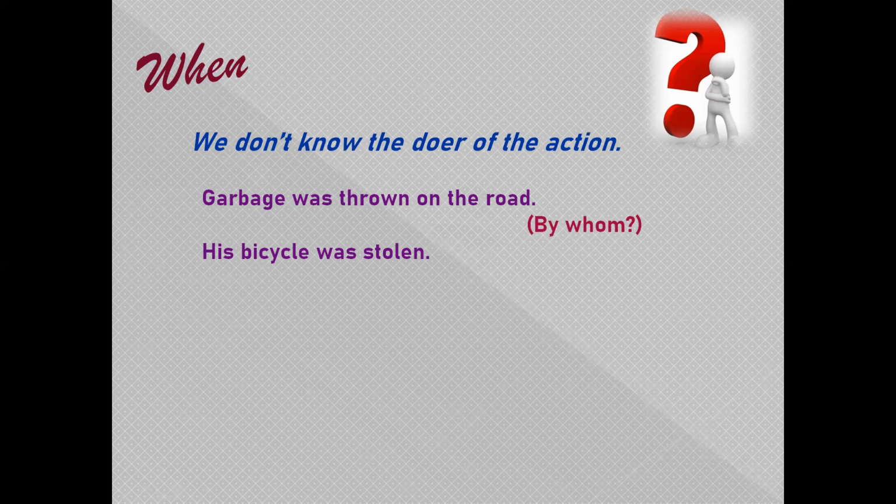His bicycle was stolen. Again, stolen is the third form of verb, which means the sentence is in passive voice, right? And who has stolen the bicycle? We are not sure about it. We don't know about it. So that is why, because here the doer of the action is not known, we have used passive voice.